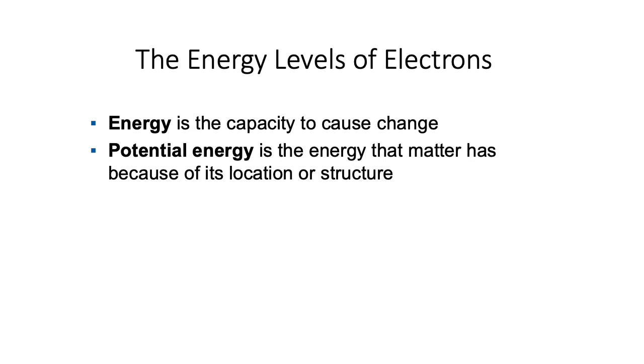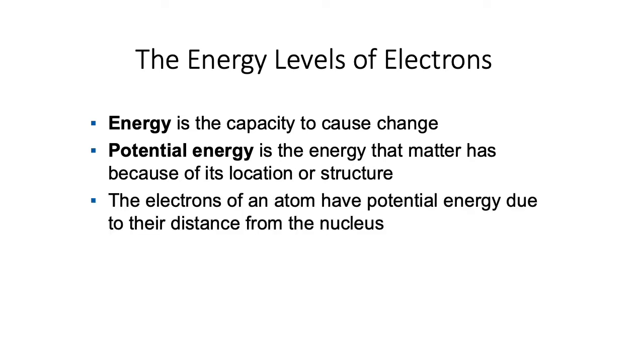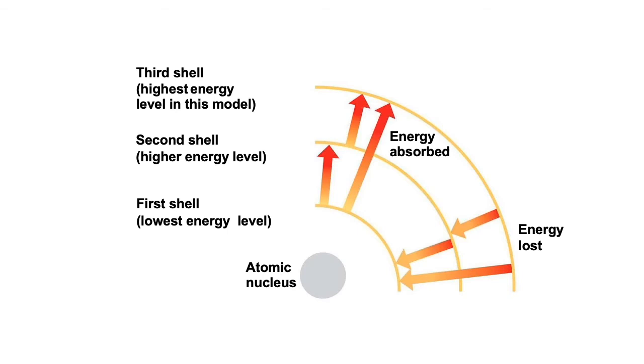Electrons also have potential energy, and the potential energy of an electron is related to how far away that electron is from the nucleus of an atom. In this picture, we have an atom. You see the atomic nucleus, and around it are the electrons in the different shells. Here we have 3 electron shells. Each of those yellow lines is an electron shell. Not all atoms are going to have 3 electron shells. It depends on how many electrons you have.